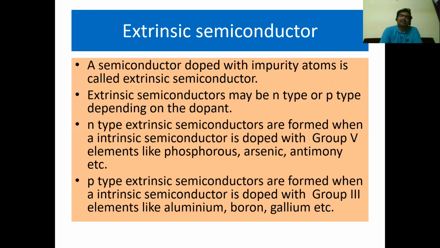How to form a p-type semiconductor? If you add impurity atoms from group 3, for example, germanium plus aluminium, germanium plus boron, germanium plus gallium will give the p-type semiconductor. So you can classify extrinsic semiconductors as n-type as well as p-type depending upon which dopant you are adding.